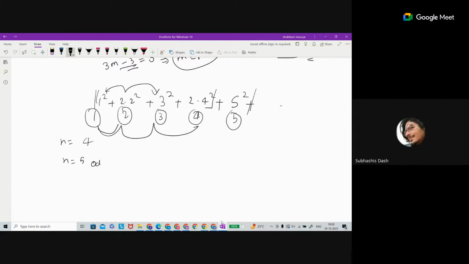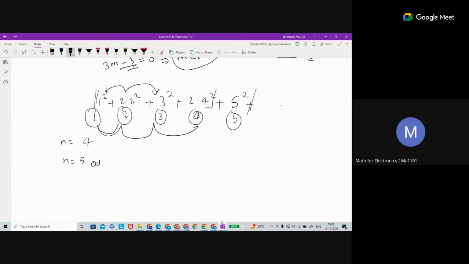If I may interrupt, as I was saying, since there is basically 2 times 2 square, 2 times 4 square, we can take 1 square plus 2 square plus 3 square plus 4 square, and separate the 2 square plus 4 square into another series, and from that we can derive the equation.